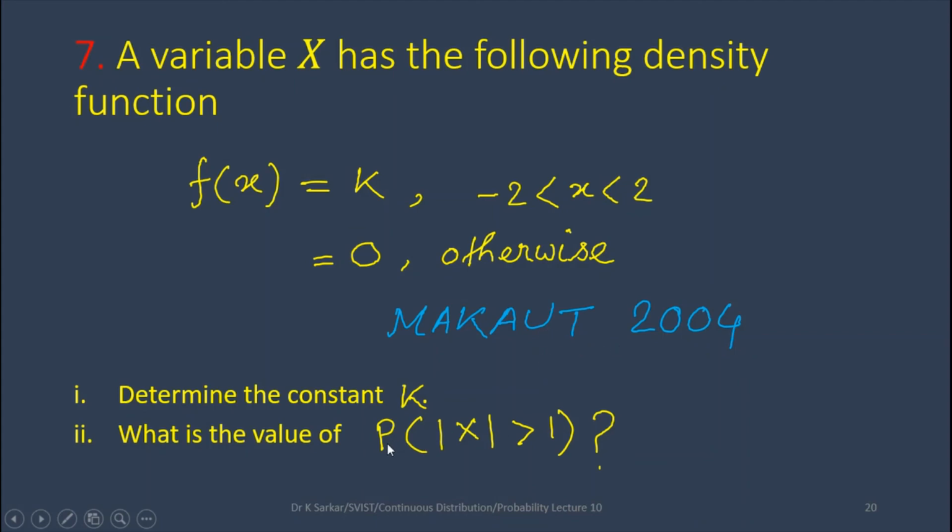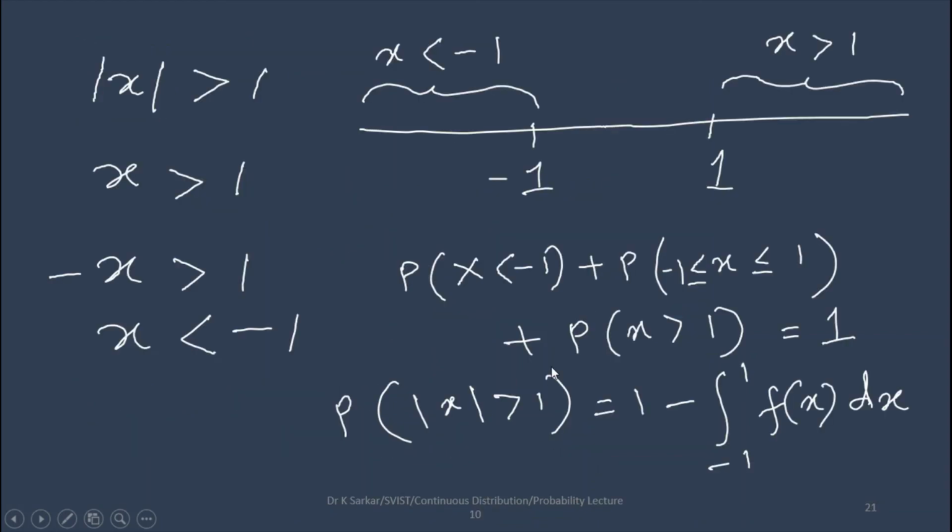Here, let us discuss this probability of |x| greater than 1. Let us try to understand what |x| greater than 1 means. We can write x greater than 1 and -x greater than 1. -x greater than 1 can be written as x less than -1, just multiplying by a minus sign. Now let us draw it on the number line. Look here, this is x = 1 and this point is x = -1. The right part of 1 is x greater than 1 and the left part of -1 is x less than -1. The remaining middle part is from -1 to 1.